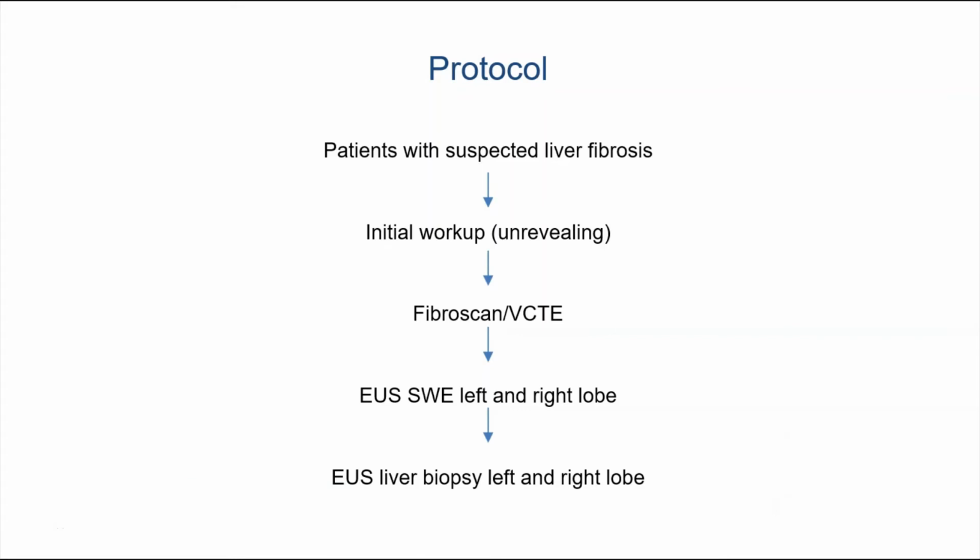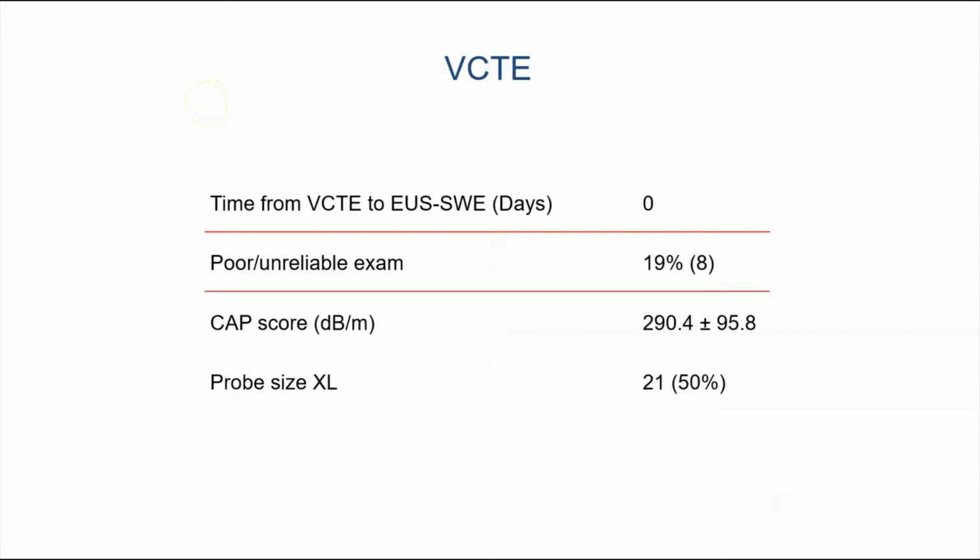Our protocol included assessing patients with suspected liver fibrosis and performing an initial workup. If that initial workup was unrevealing for fibrosis, then patients underwent a fibroscan and an EUS shear wave elastography of the left and right lobe. We also obtained liver biopsies of the left and right lobe for further comparison.